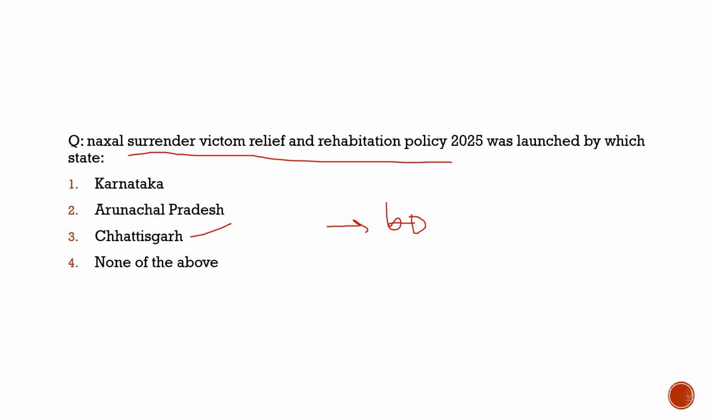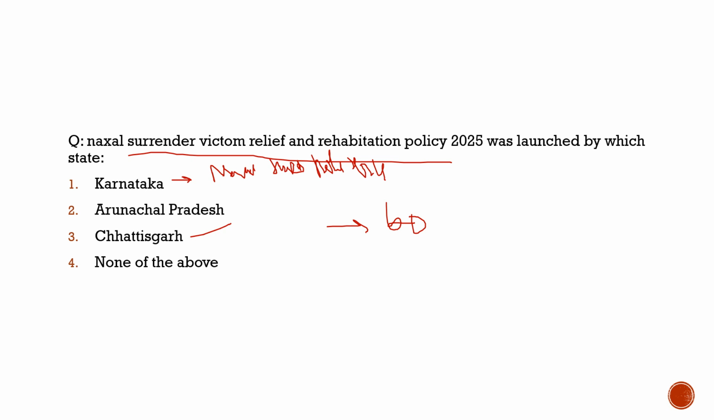With respect to Karnataka, they also have a similar policy. That's why we brought such options here. What does Karnataka have? They have the Naxal Surrender Policy 2024. Please don't get confused with it. UPSC may ask a question with respect to it, because many states have brought such policies. And also Madhya Pradesh had a similar kind of policy, which is the Naxalite Surrender Rehabilitation Cum Relief Policy 2023.